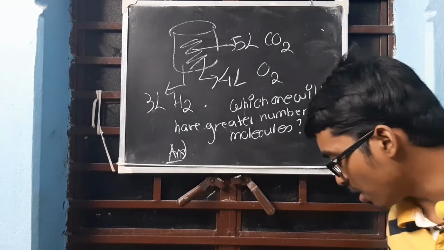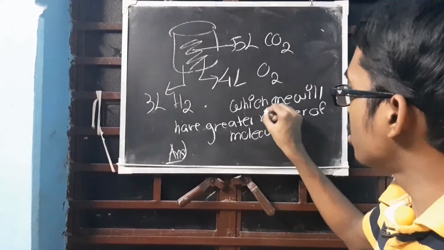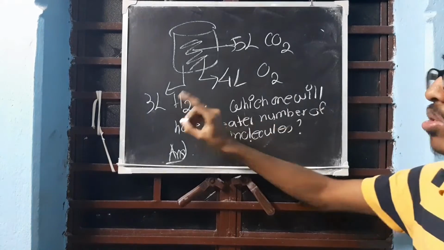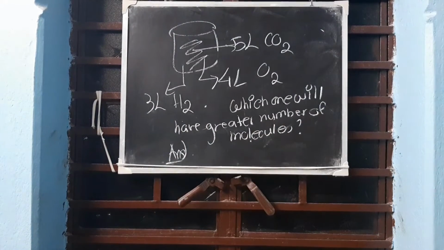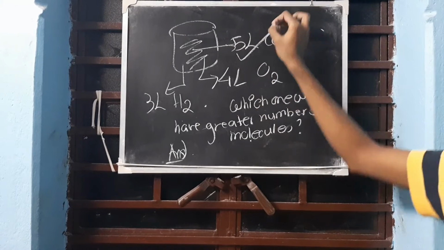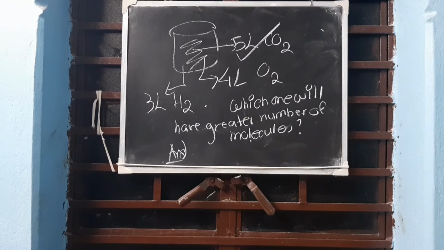So let's see the answer now. Which one will have the greater number of molecules? Whose volume is maximum will have the greater number of molecules. Whose volume? This one. So the answer is 5 liter of CO2. Clear? Answer is 5 liter CO2.